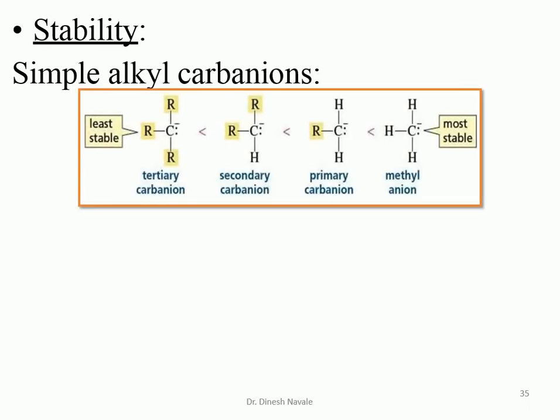In a simple alkyl carbanion, three alkyl groups give a 3 times plus I effect. This is the methyl carbanion, with no plus I effect, so it is the most stable carbanion. The tertiary carbanion, which contains a 3 times plus I effect, will be the less stable carbanion. So the methyl carbanion will be more stable than the secondary carbanion, than the tertiary carbanion.